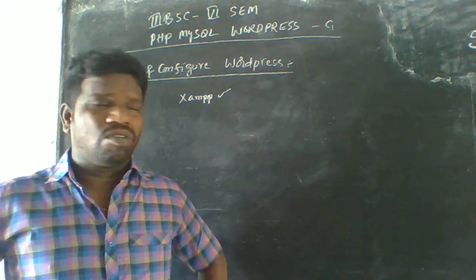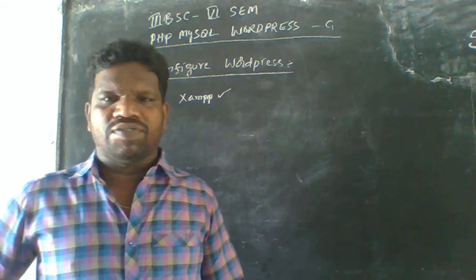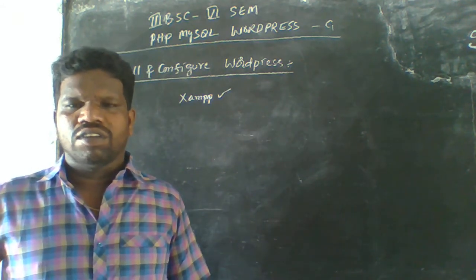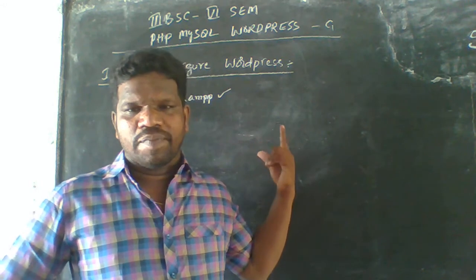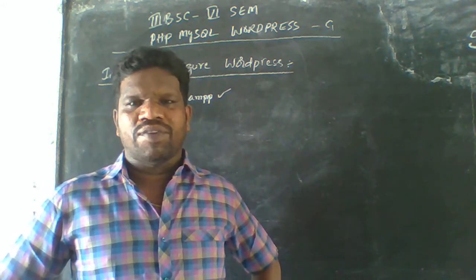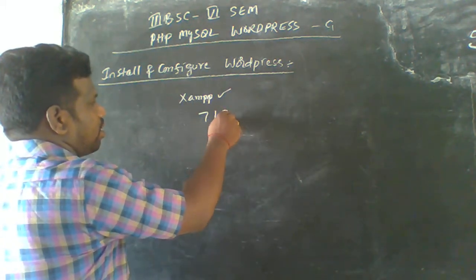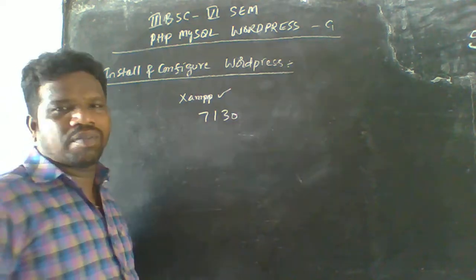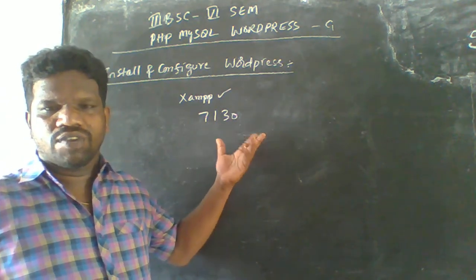My system contains 64 bits, so that's why I click here, and whenever we click this XAMPP link, automatically it shows the versions available here, named 7.1.30. This is one of the software packages which is used to run along with your PC.